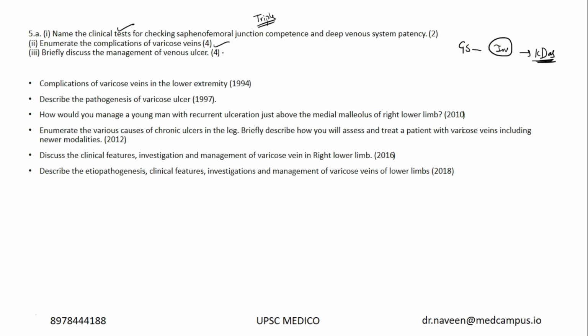So name the clinical test. What are the complications? We did discuss in detail. What is the management? Specifically, they asked about venous ulcer. So any chronic ulcer, how it is managed, they're asking. Okay. We have Bisgaard's method for management of venous ulcers. I'll give you the details of it in the discussion of the 2022 paper.